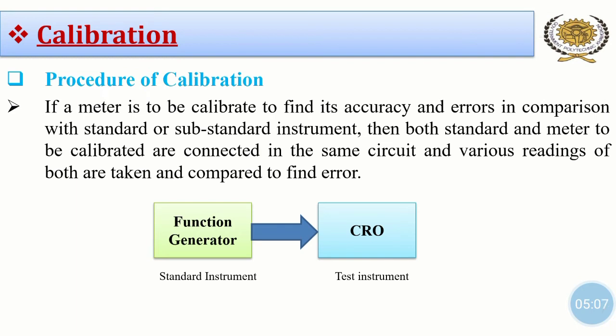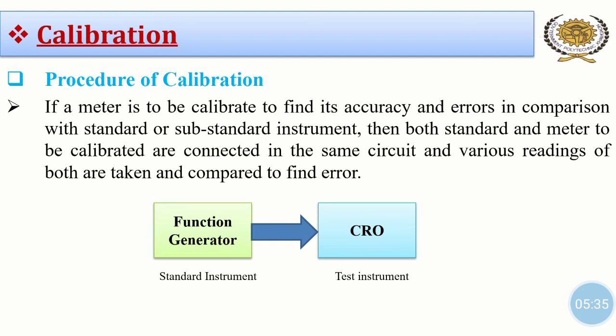Procedure of calibration. If a meter is to be calibrated to find its accuracy and errors in comparison with standard or substandard instrument, then both standard and meter to be calibrated are connected in same circuit, and various readings of both are taken and compared to find error. Here function generator and CRO is shown.